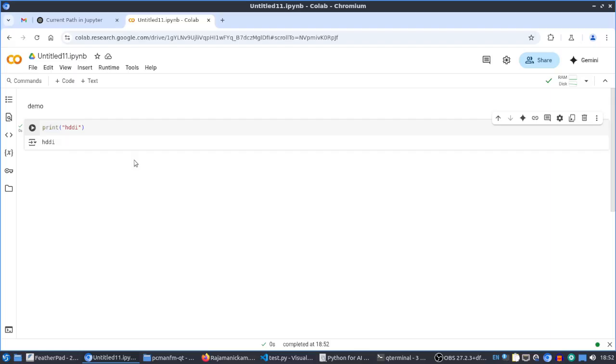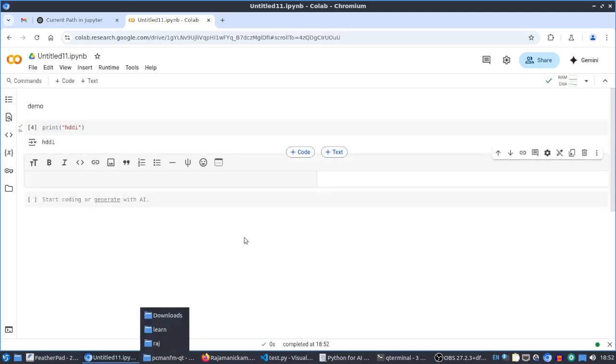Everything is in one place, and similarly we can have more such cells. We can add any number of code cells, any number of text cells, and we can execute them individually also. That will be very useful for studying and learning purposes, as well as, as I said, for showing our work to some non-technical people also. So it's a very useful one. The file extension will be IPYNB, and we can download it. It's all about Google Colab, and the same thing can be used locally using Jupyter Notebook.